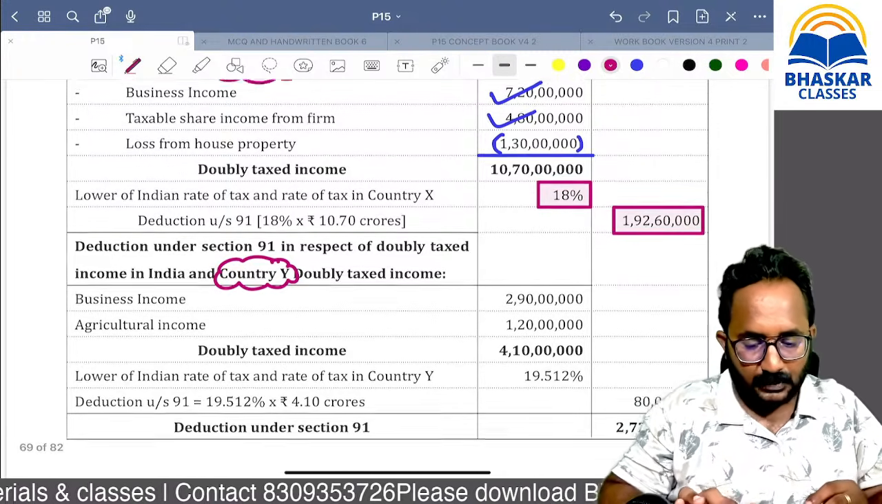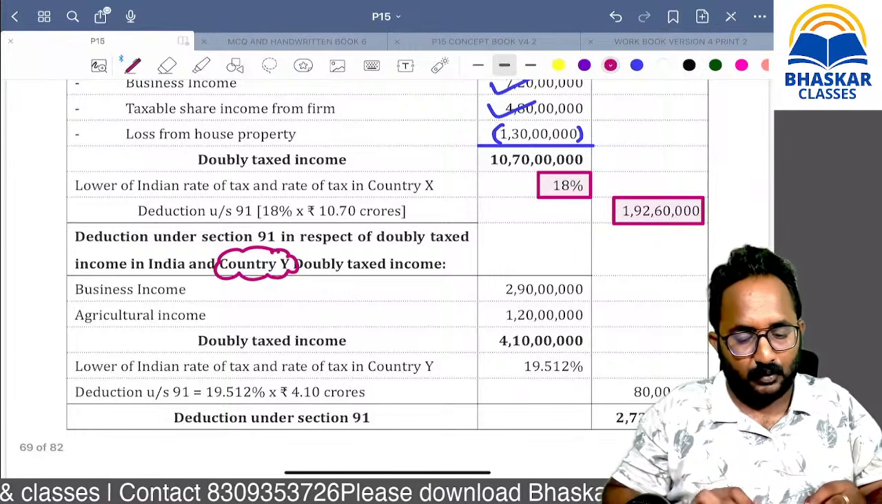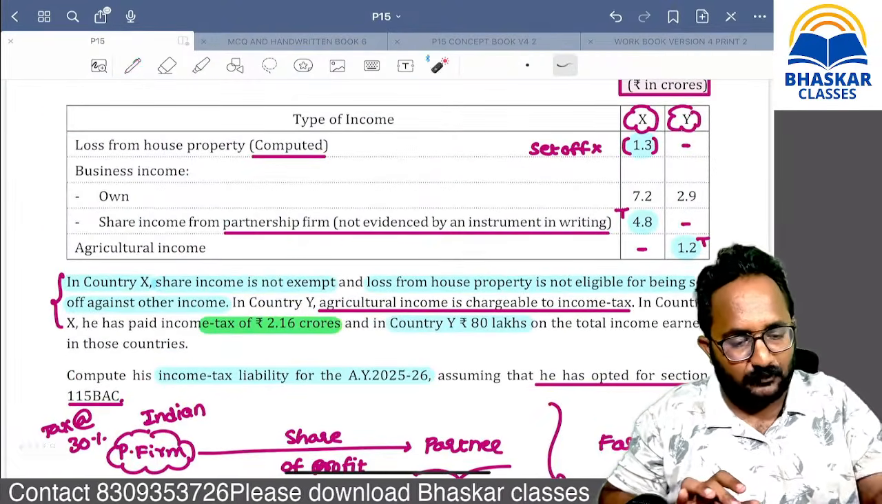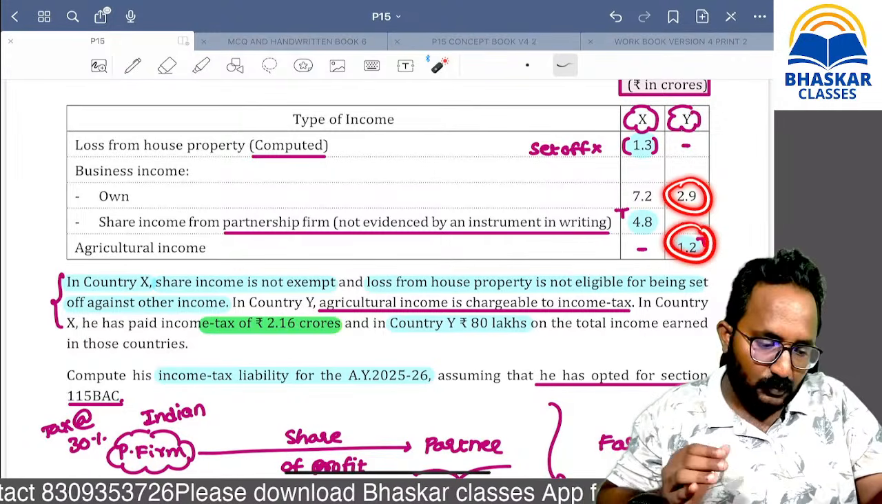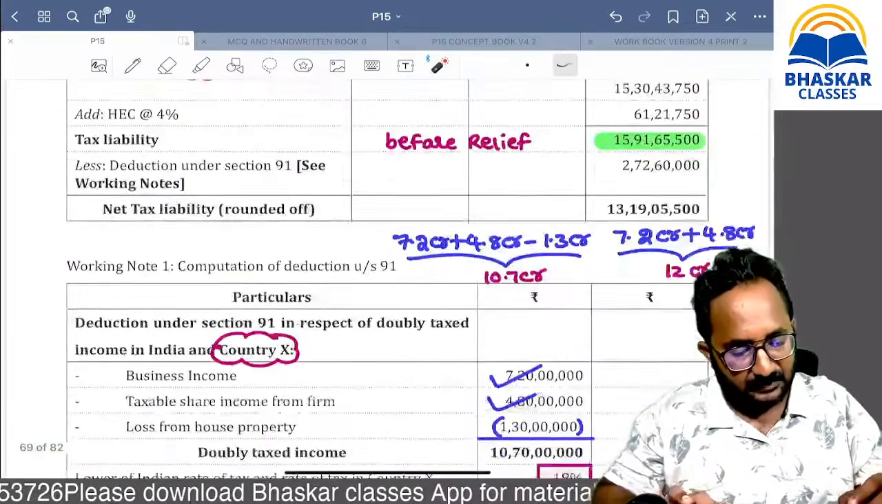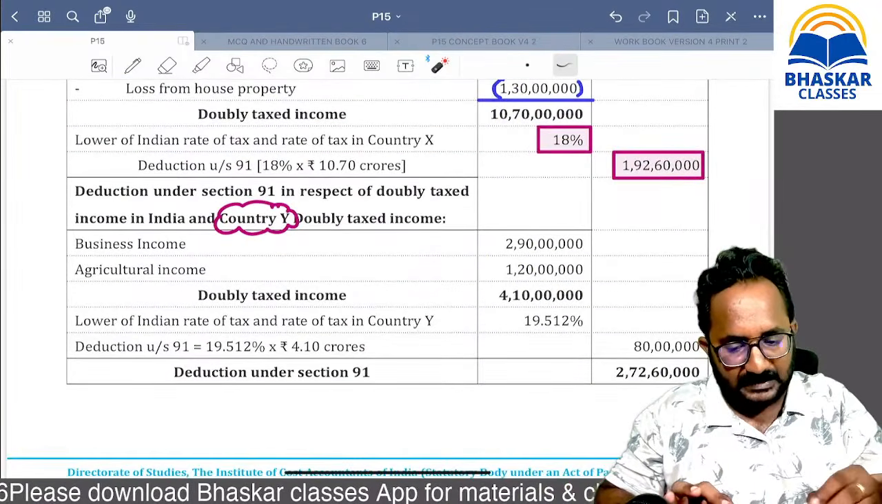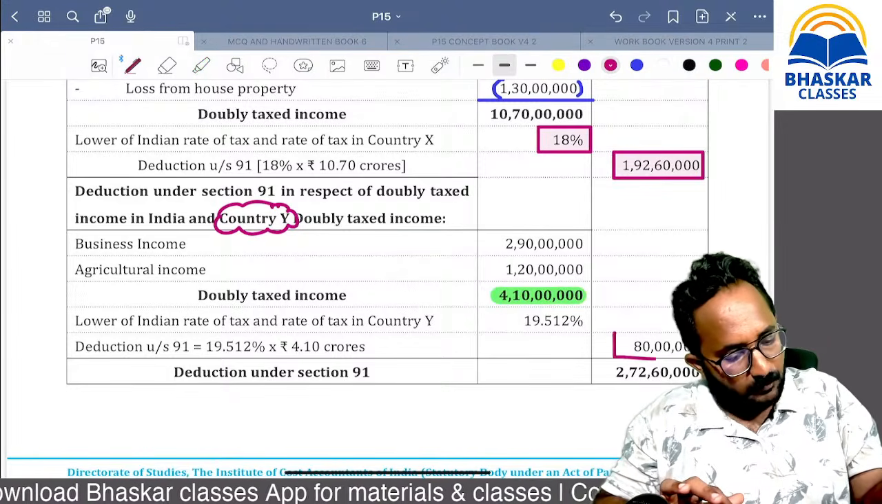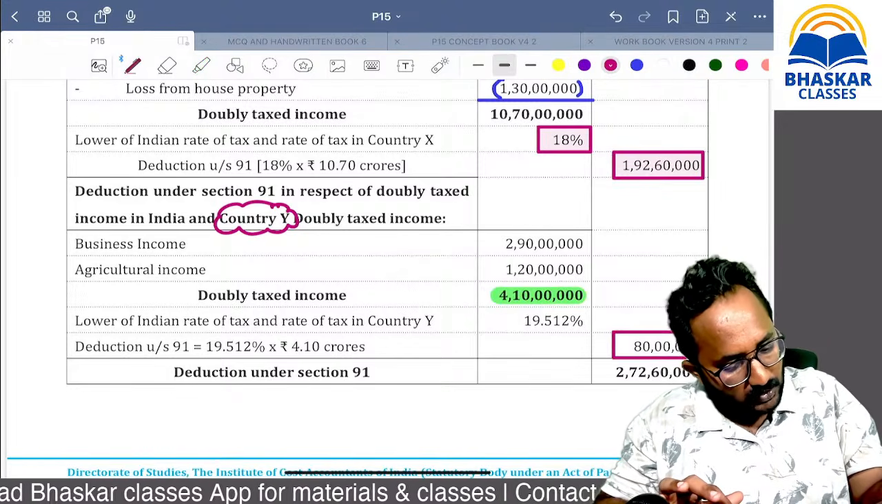No. Remember, in the same way, what is double taxed? So these two are taxed in the foreign country as well as taxed in India also. So that's why this one is double taxed income. On this we can apply the rate. Yes, you will get this relief. If you got relief in both the countries together.